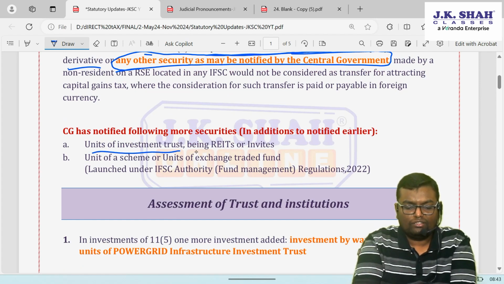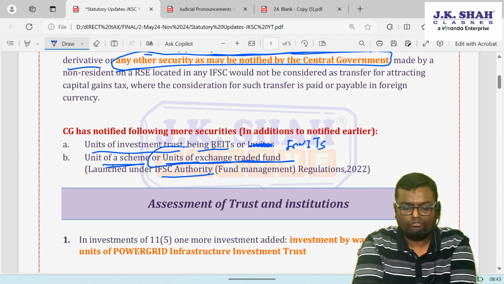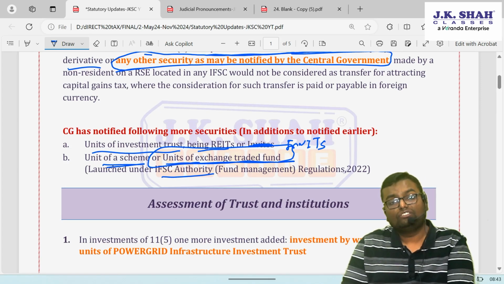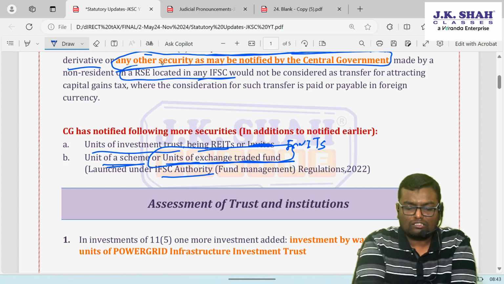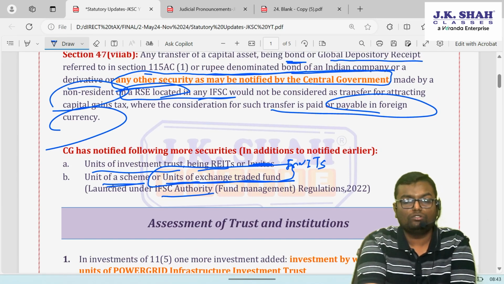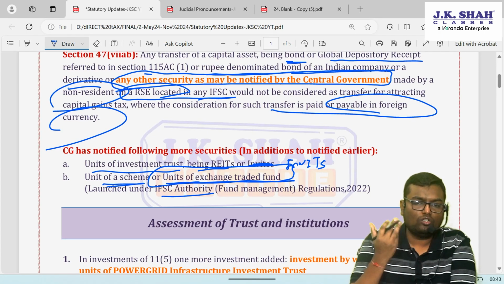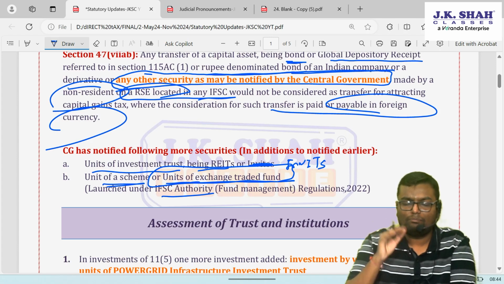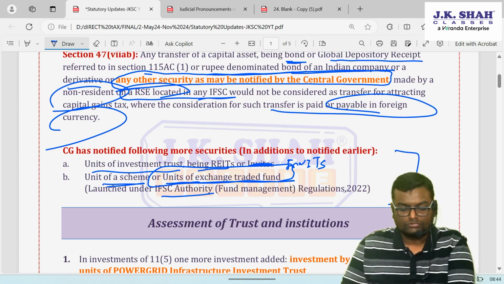Units of an investment fund being REIT or InvITs, that is investment fund. Units of a scheme under the IFSC authority which is registered, or units of an exchange traded fund which we call ETF. If these are the assets which you are selling or transferring on a stock exchange in IFSC and the transaction is in foreign currency and you are a non-resident, that particular capital gain will be exempted. It won't be treated as a transfer. You don't need to calculate capital gain also. So these are the securities which are added in this list.